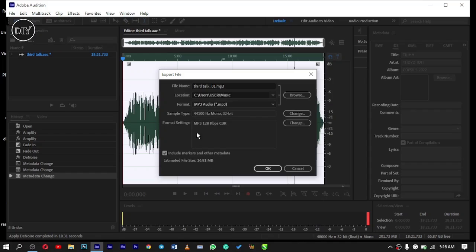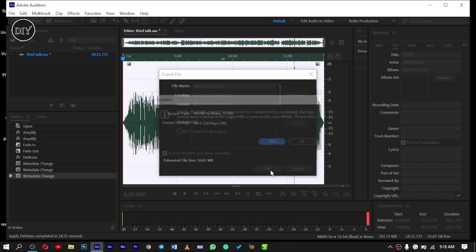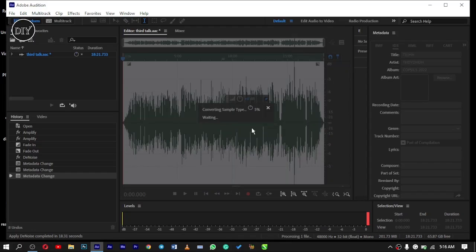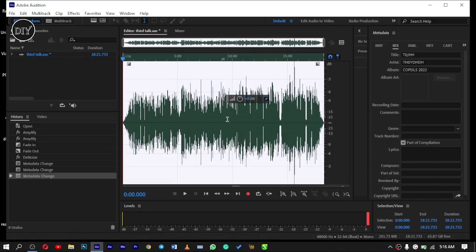So when you have formed and put everything in order, you can click on OK and your file will be exported. This is the file name. You can change it from here. All right, now it's in MP3. You can choose where you want to save it by browsing into your system and selecting a position for it. Then you click on OK and everything will become saved. If I click on OK now, it is going to take a little time, but since this system is fast, you're going to see it as fast as possible. Now we have our audio exported.